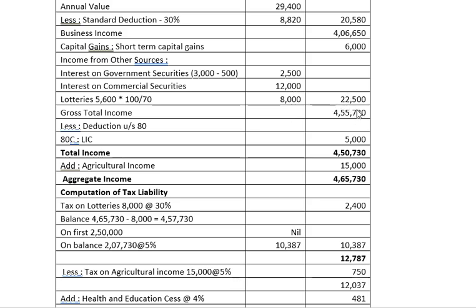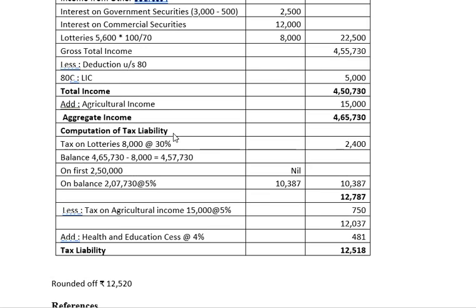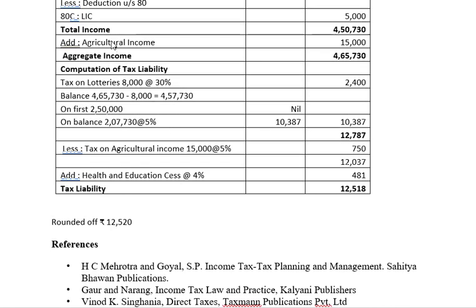So if we add all these incomes, we will get the gross total income. Now less deduction under section 80, there is only one deduction, that is LIC under 80C. So if we deduct, we will get the total income. Now for this total income, we have to add agricultural income, whereby we get the aggregate income. This is for the sake of computation of tax.